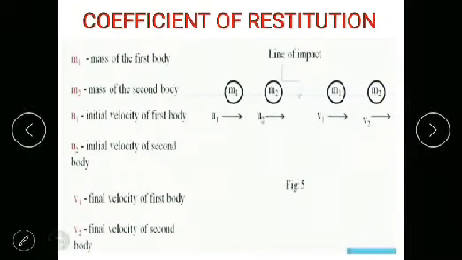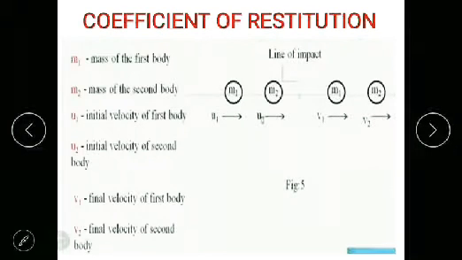Then we have two principles, which are coefficient of restitution and conservation of momentum. By using these two principles, we are going to find the final velocity.